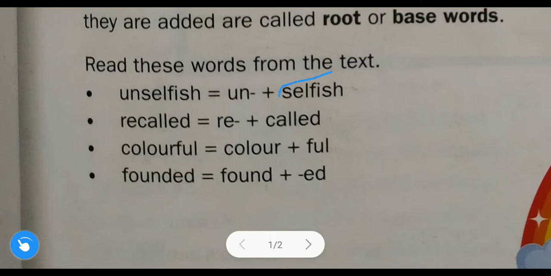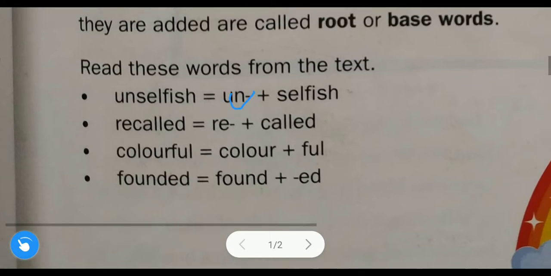So un is the prefix, a group of letters, which is added at the beginning of this word. Un plus selfish: un is the prefix and selfish is the root or base word, so we get a new word.